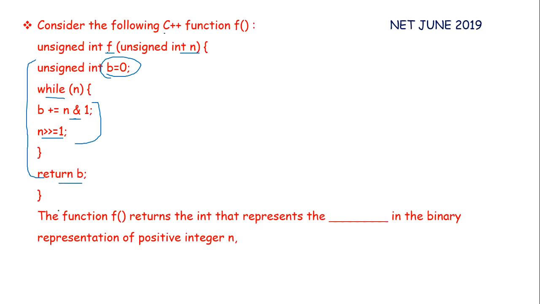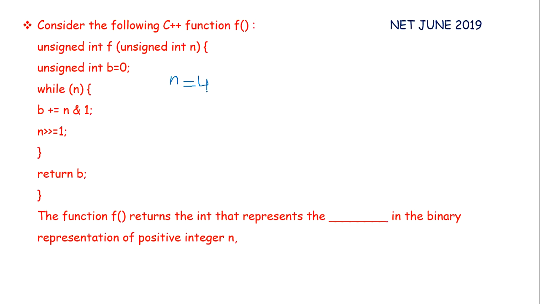Now what is our question? The function f returns the integer that represents the dash in the binary representation of positive integer n. Now all we have to tell is what will be the value of b. So let us take n equals 4. Fine. Now this n is an unsigned integer.